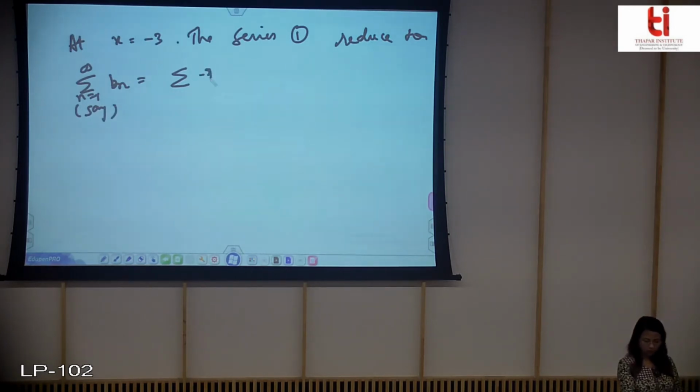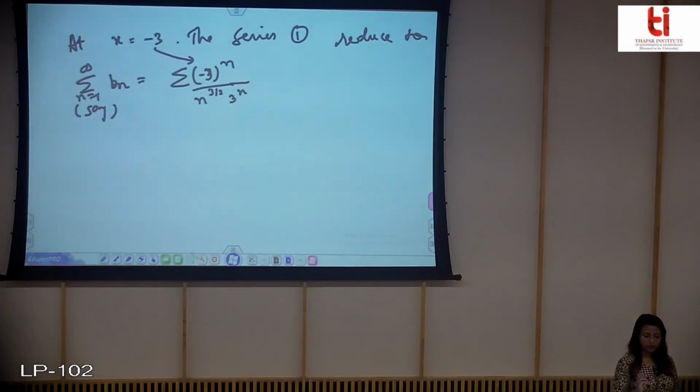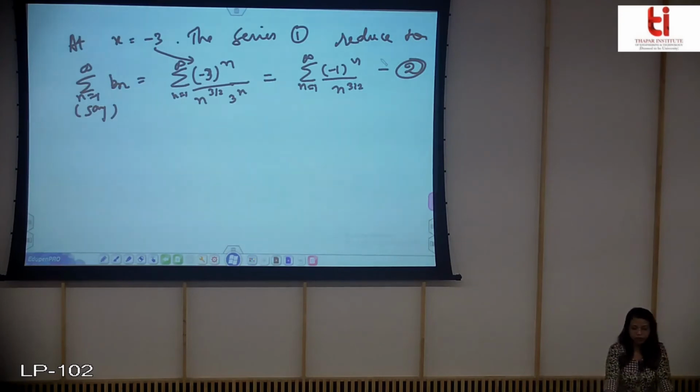You have taken a notation, and in place of x I am just putting -3 in the question. So you will get this series. You can write this as n to the power 3 by 2, and I have just put -3 in place of x. You can see easily that this one will be equal to this, so let us say this is equation number 2.